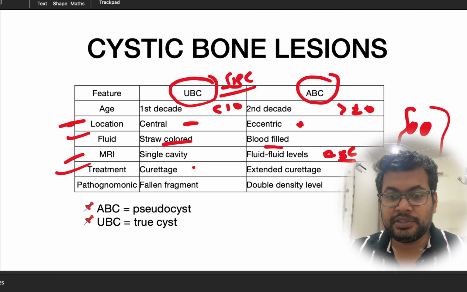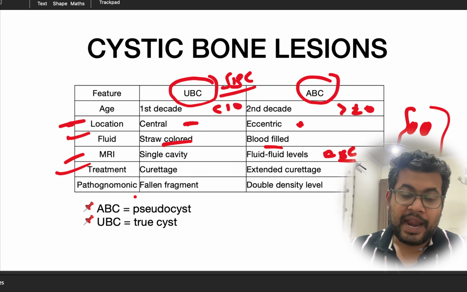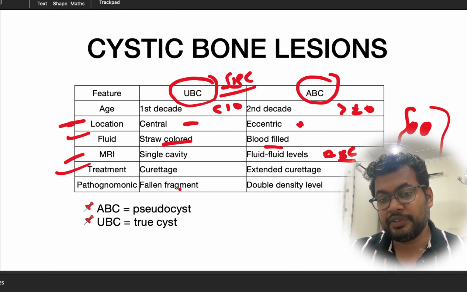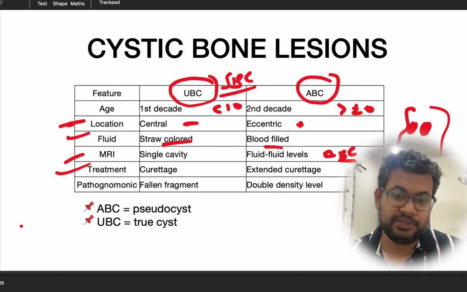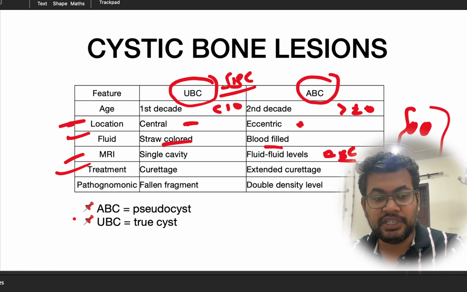Treatment of UBC is curettage and ABC is extended curettage. And the pathognomonic sign, the fallen fragment sign, is pathognomonic of simple bone cyst. Double density level is pathognomonic of aneurysmal bone cyst. So aneurysmal bone cyst is a pseudocyst, whereas simple bone cyst is a true cyst.